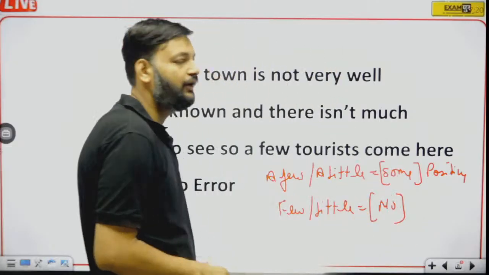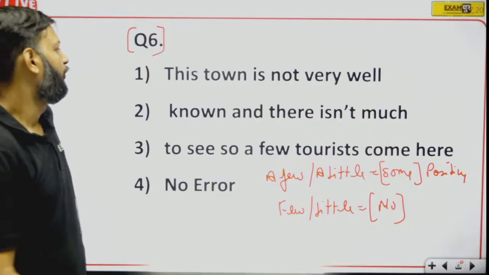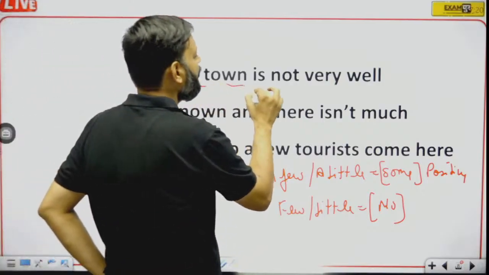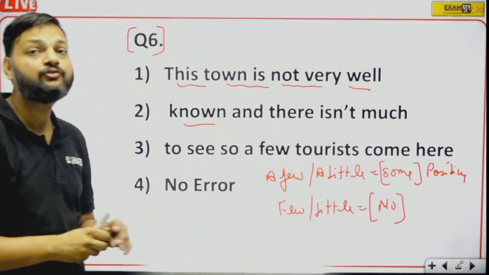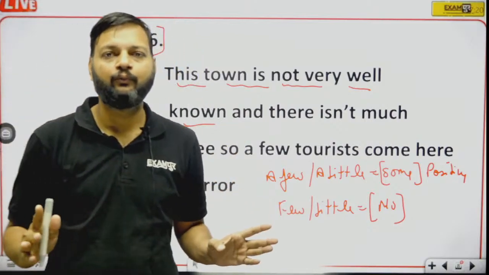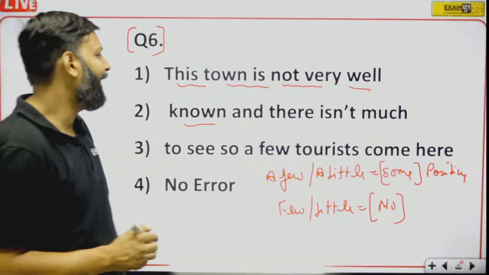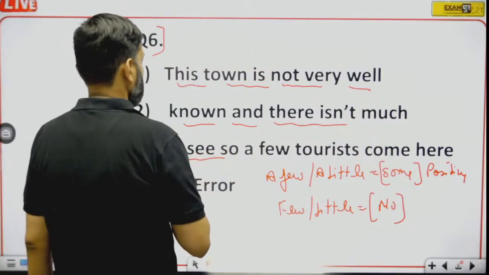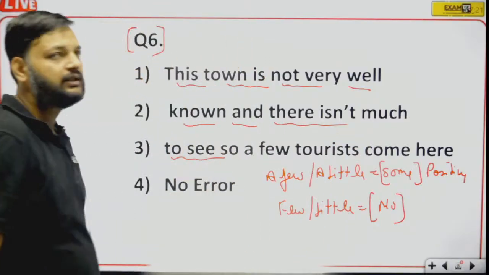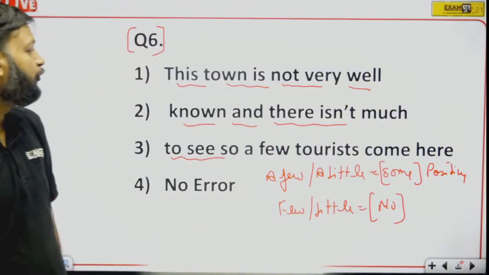The meaning of few and little is no. Now, what is the sentence? This town is not very well known. Matlab no one knows about this town. This town is not very well known and there isn't much to see, like there is nothing worth seeing in that town. So a few tourists come here.